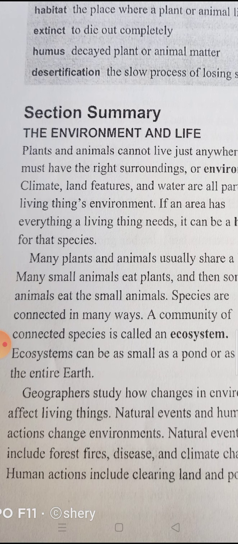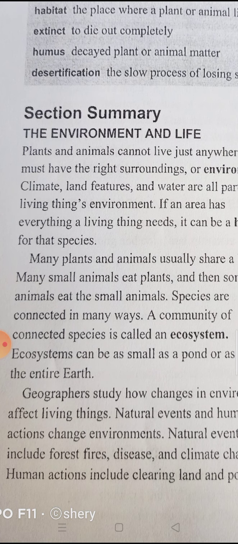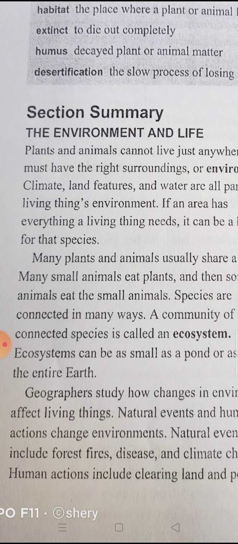Species are connected in many ways, and we said before the meaning of species: a group of plants or animals of the same kind. A community of connected species is called an ecosystem, any place where plants and animals depend upon each other.